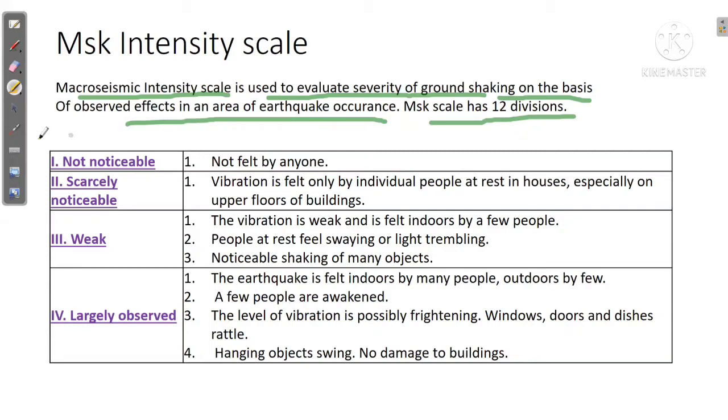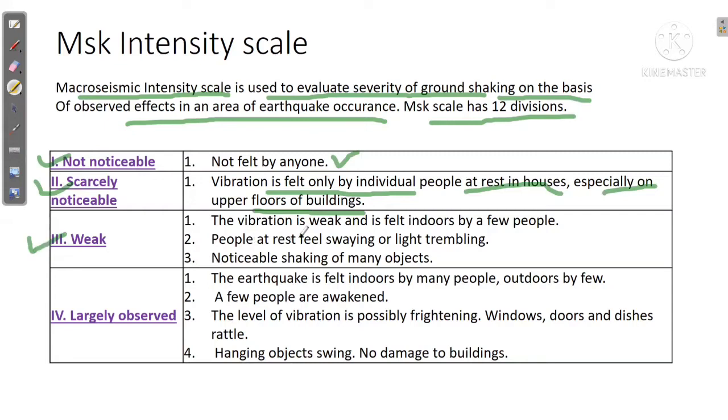So the very first division is not noticeable. Whenever the earthquake is not felt by anyone, we can place it in the first zone. Second is scarcely noticeable. The vibration is felt only by individual people who are at rest in houses, especially on the upper floors of buildings. They can feel it to a good amount. So this is scarcely noticeable.